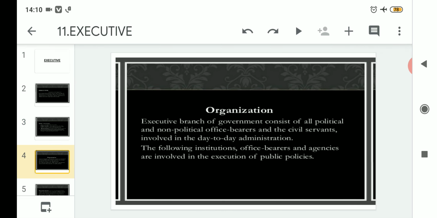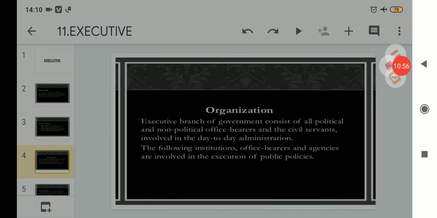After that, we read about the organizations, how the executive is run, in which we have read that it includes all political members, elected members, non-elected, non-political members, which can be agencies and office bearers, and civil servants. And after the elected members execute the law, the office bearers and the agencies will make sure of the proper execution of all these public policies.